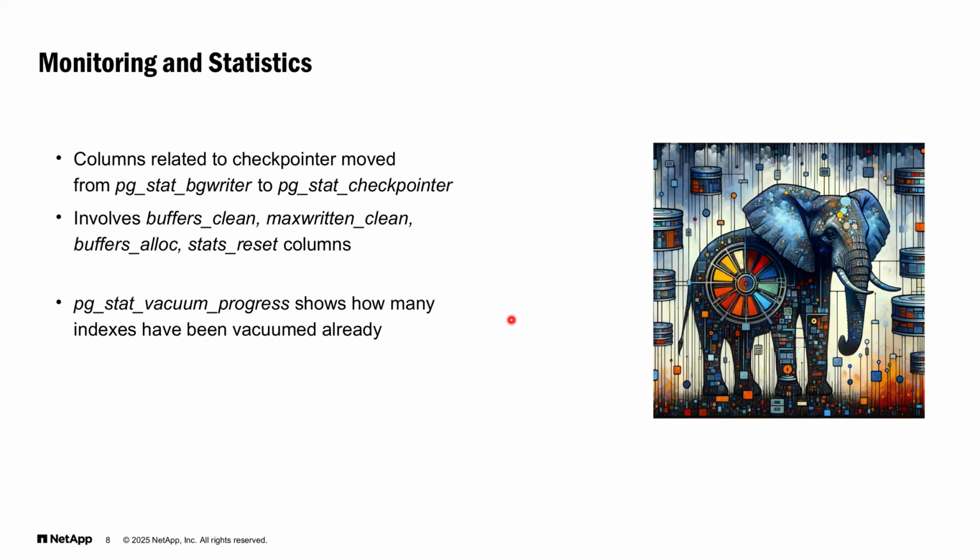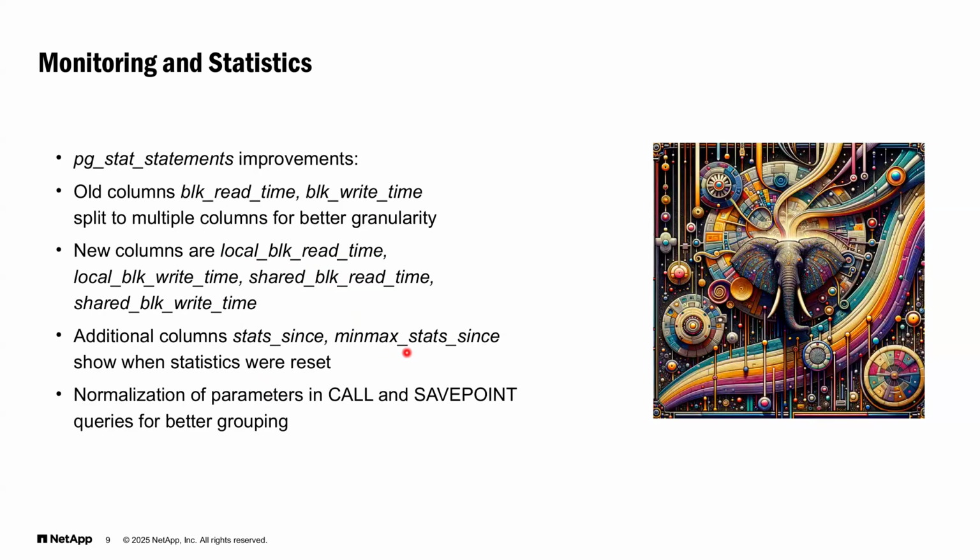Some improvements are also in monitoring and statistics. Columns related to the checkpointer have been moved from pg_stat_bgwriter to the pg_stat_checkpointer view. Those are columns like buffers_clean, maxwritten_clean, buffers_alloc, stats_reset. The view pg_stat_progress_vacuum now shows how many indexes have been already vacuumed.